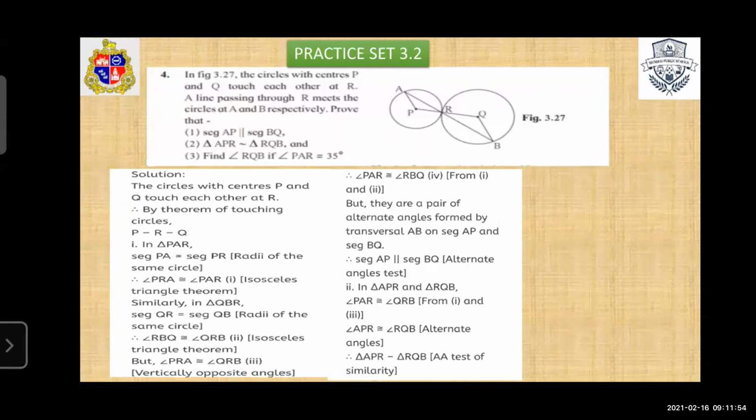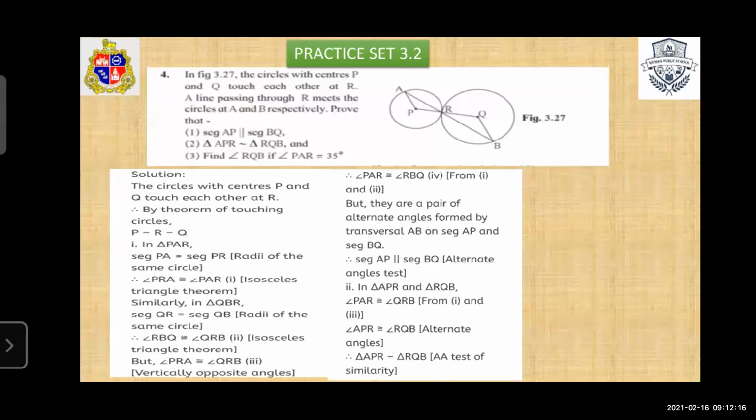So they are a pair of alternate angles formed by transversal AB on seg AP and BQ. So we write AP is parallel to BQ, alternate angle test. So for the first condition, consider the first triangle and the other triangle and use the isosceles condition.